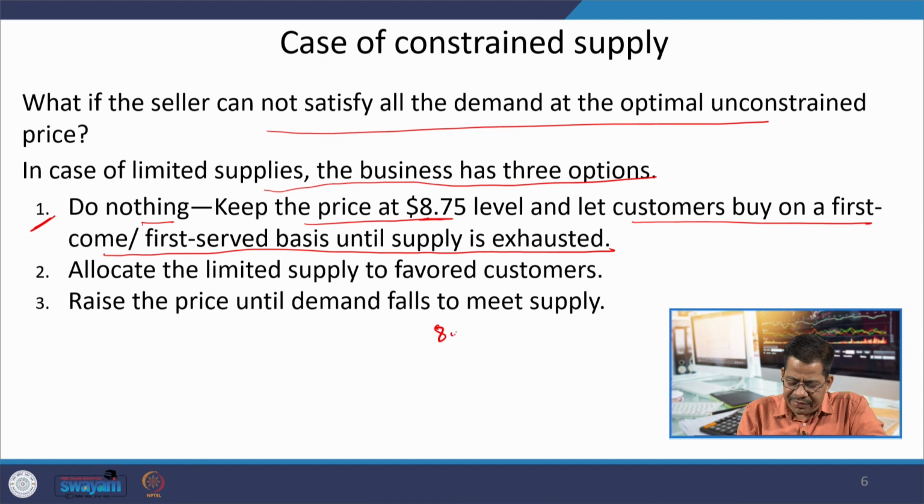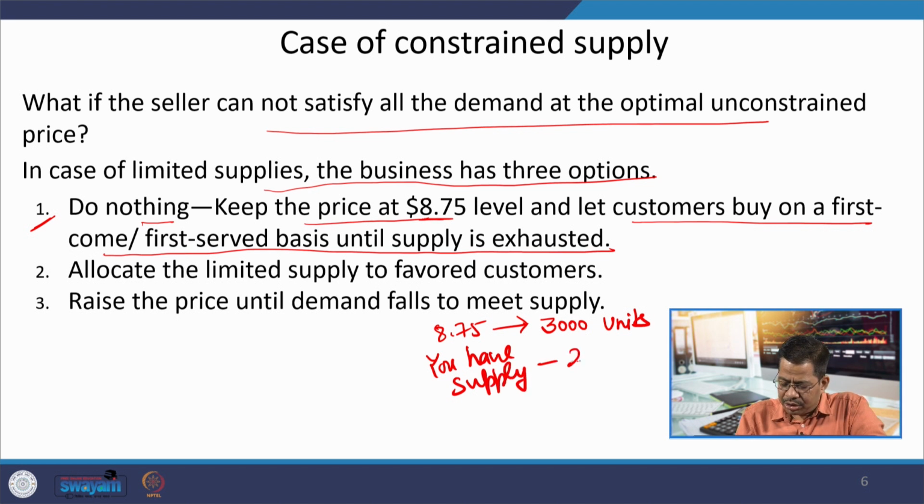At 8.75 the expected demand is 3000 units, but you have a supply of 2000 units.